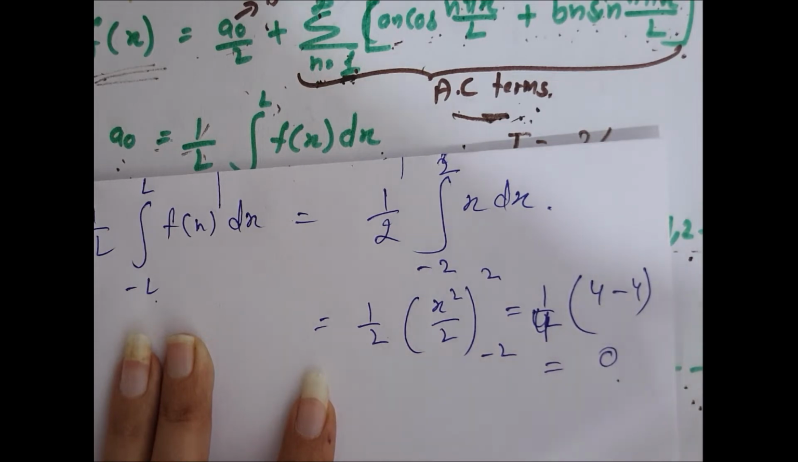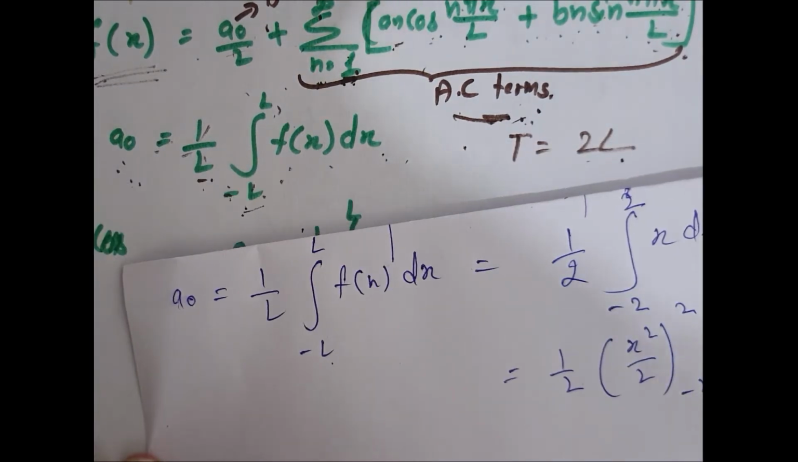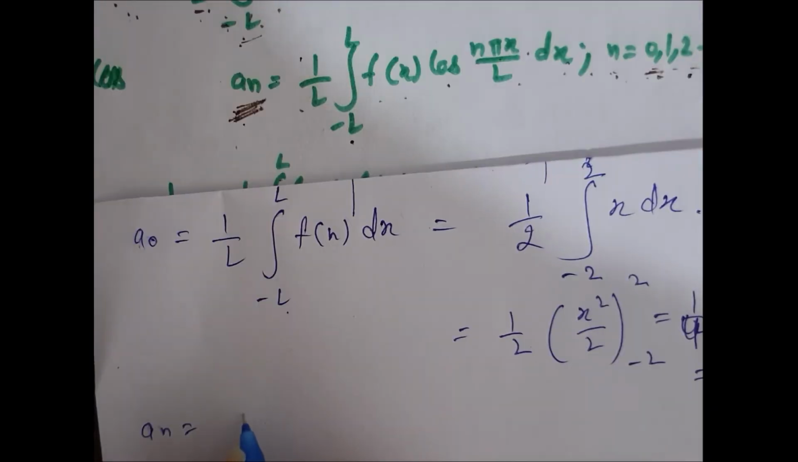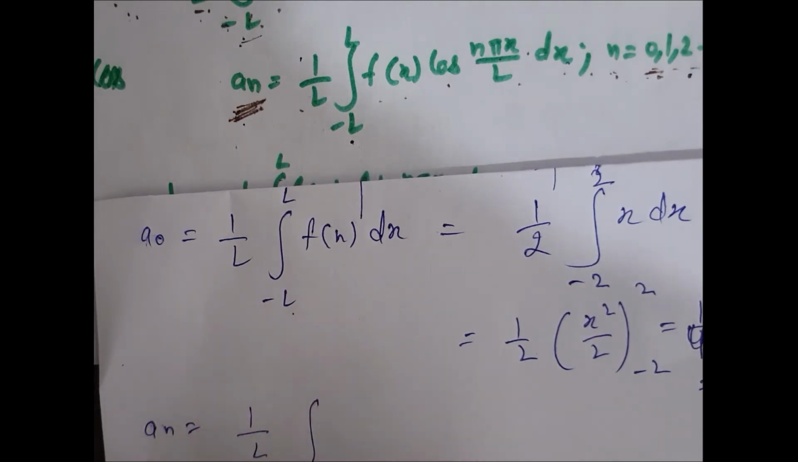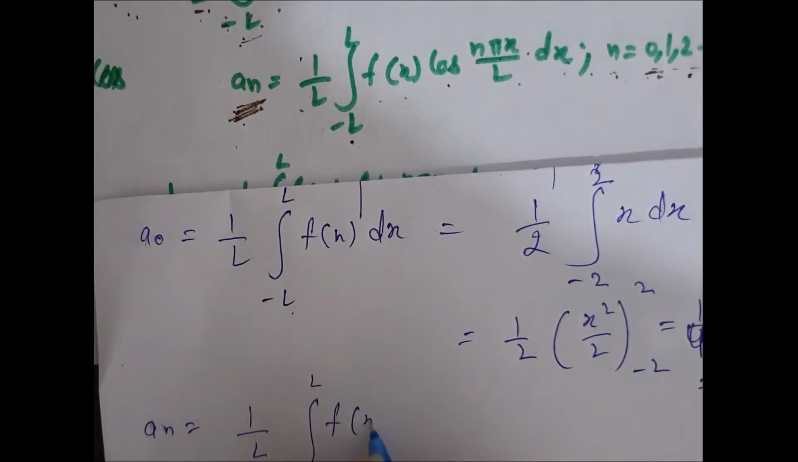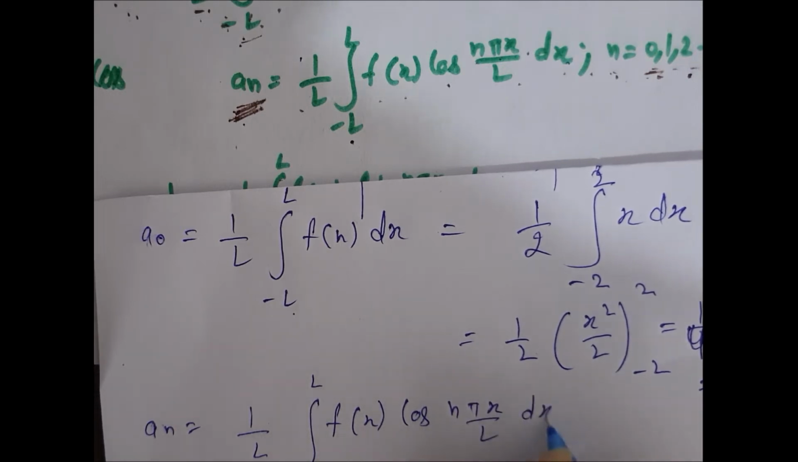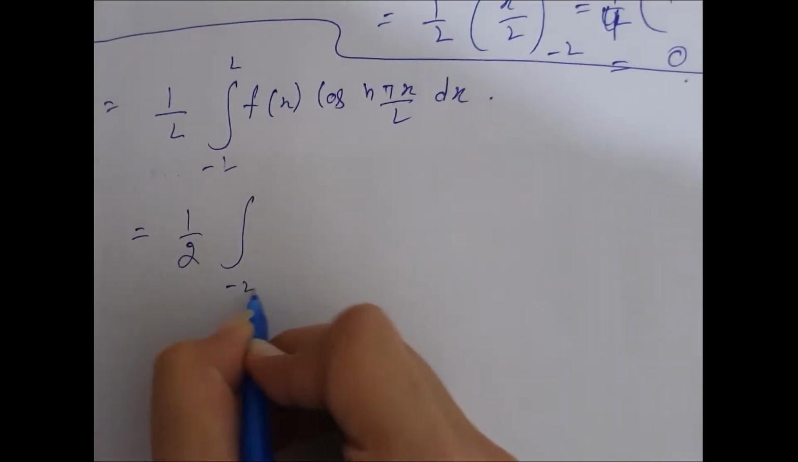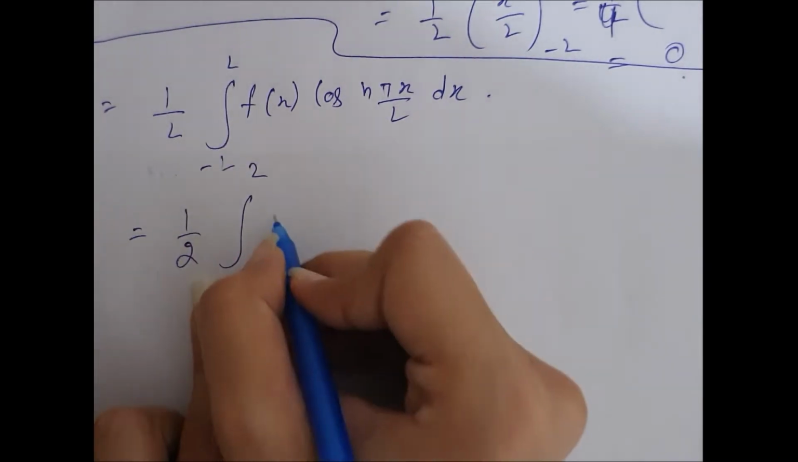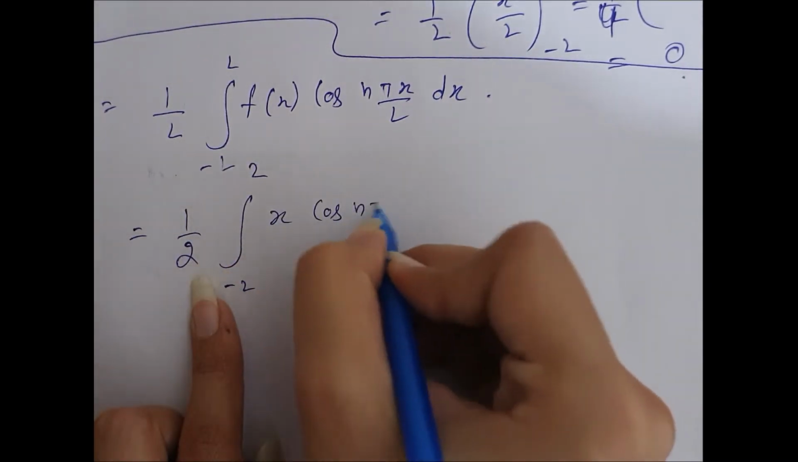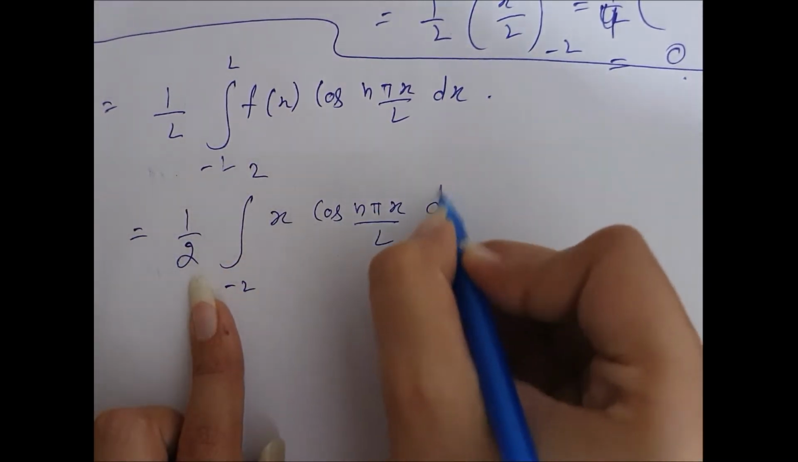A naught will come out to be 0. Now for finding an: an is 1 by L, integral from minus L to L, f(x) cos(n pi x by L) dx. That is 1 by 2, integral from minus 2 to 2, x cos(n pi x by L) dx.